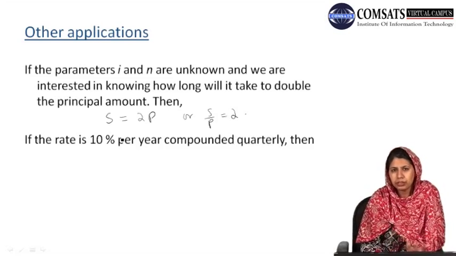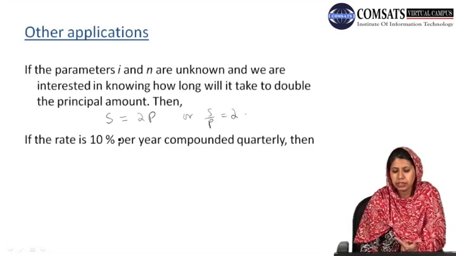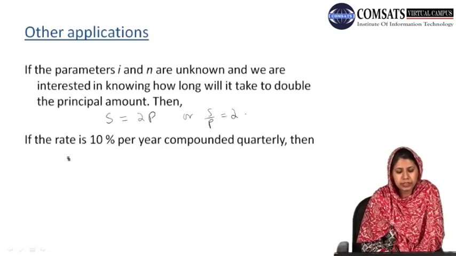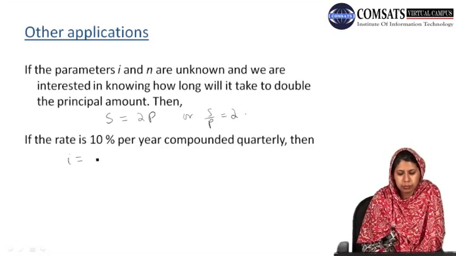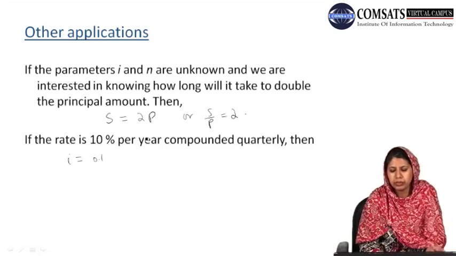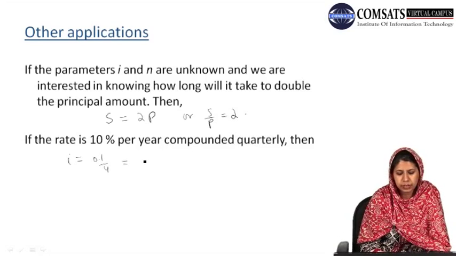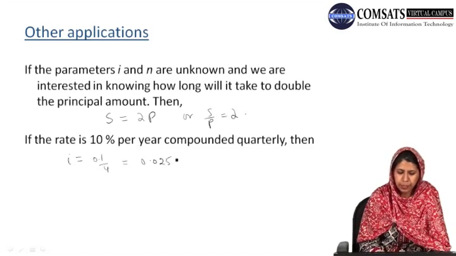Then we are provided with 3 parameters: the compound amount, the principal amount and the interest rate. In this case, our interest rate is 0.1 compounded quarterly, so 0.1 divided by 4 is equal to 0.025.